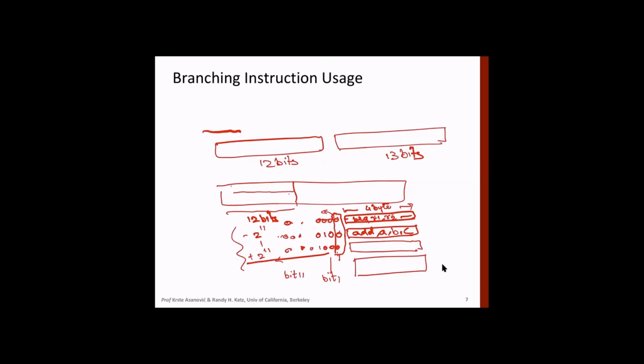Right, so still one position is left out. Now we can have, instead of 2 raised power 11 minus 11 to plus 11, 2 raised power 12 minus 2 plus 2 raised power 12. So we'll take these bits when we are trying to calculate the offset, and add to this 1, 0, because 1, 0 is there, right? So actually we are encoding in such a way that we are not encoding the last bit position, but we can always add it. So effectively you have a 13-bit address here, which can represent the offset.